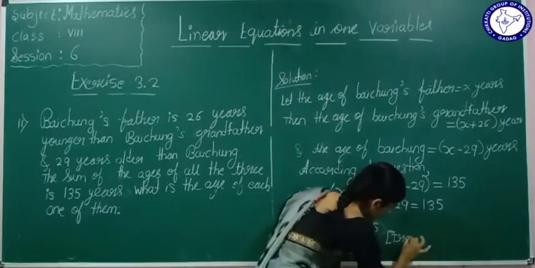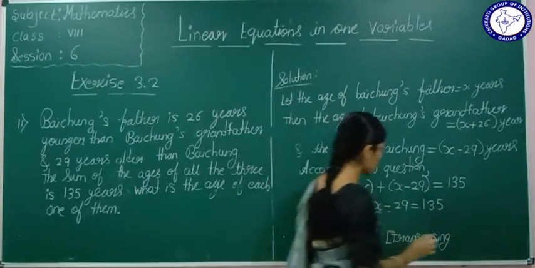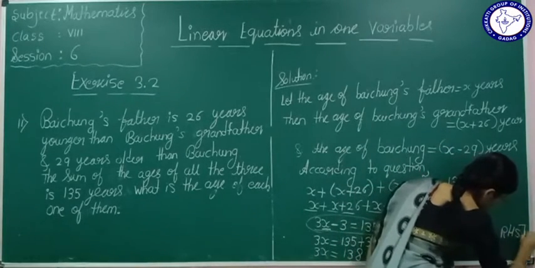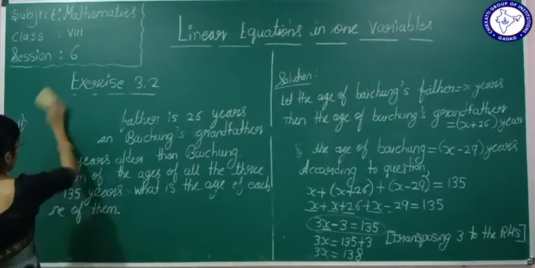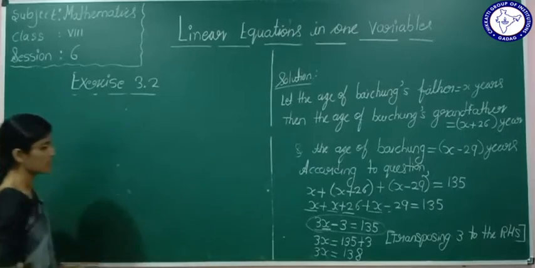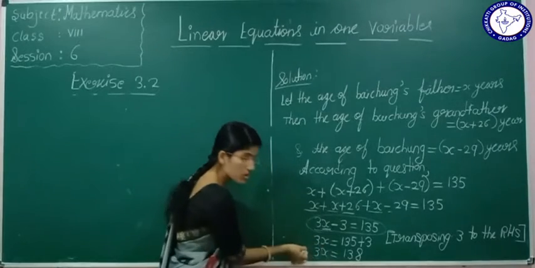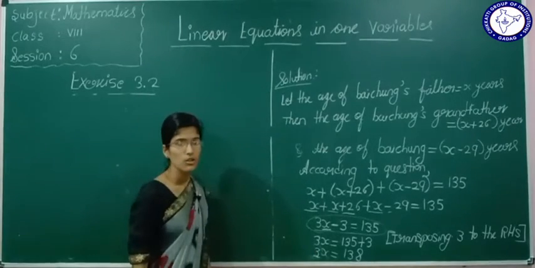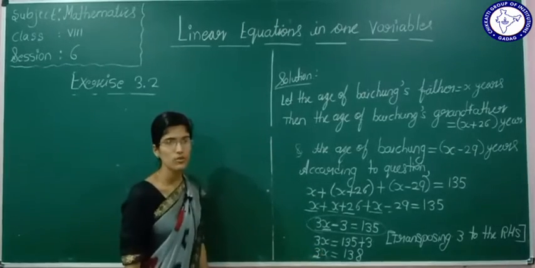So what we have done here is transposing 3 to the RHS. Now we will find the solution of x. To find the value of x, we want to reduce this 3 here. Tell me what I should do to reduce this 3.